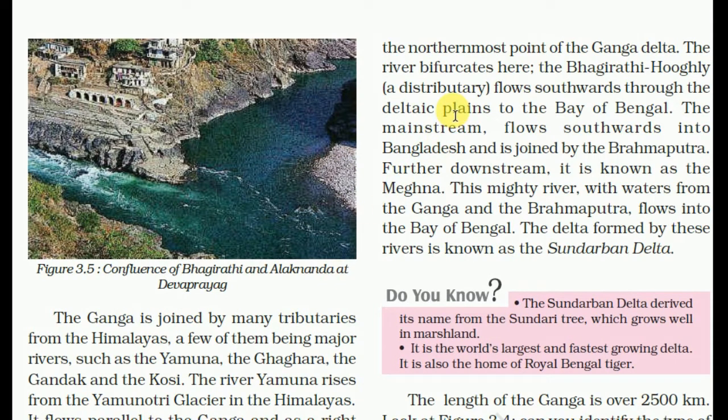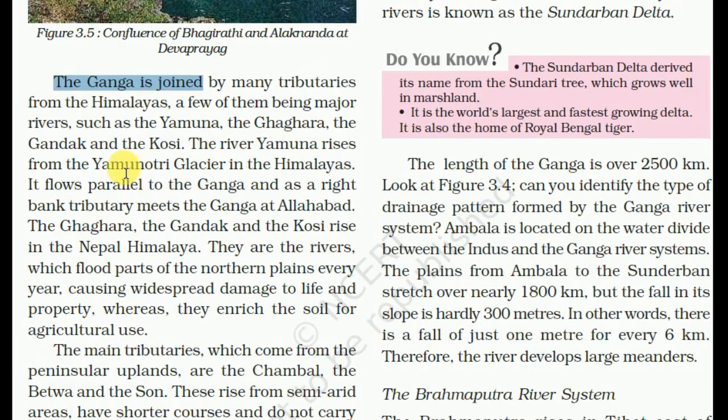The northernmost point of the Ganga Delta, the river bifurcates here, the Bhagirathi Hooghly. So the Bhagirathi Hooghly, its distributaries flow southward through the deltaic plains to the Bay of Bengal. So it is the point of confluence of Bhagirathi and Alaknanda at Devprayag. This is the point here. The Ganga is joined by many tributaries from the Himalaya, a few of them being major rivers such as the Yamuna, the Ghagra, the Gandak, and the Kosi.